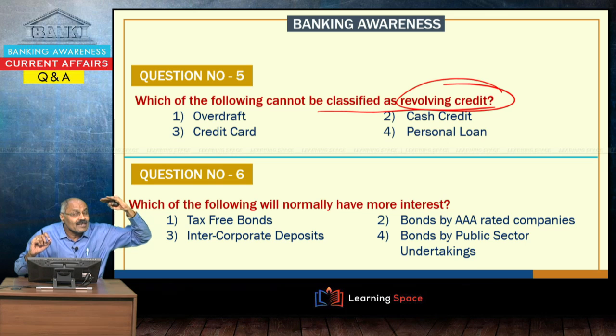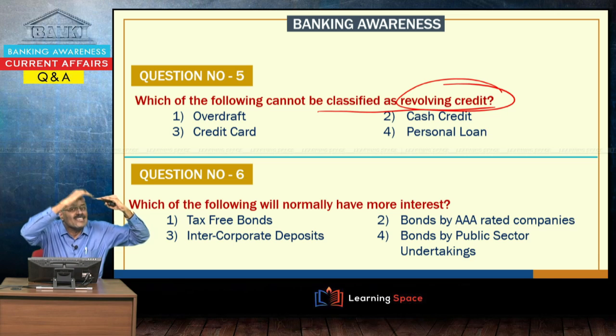Overdraft. Overdraft means a limit is given, say 5 lakhs. So, up to 5 lakhs you can use bank money if you want. If you do not want, you need not take the loan. So, the limit is given. It is up to you whether to use it or not. You can use 1 lakh, 2 lakh, 3 lakh, 4 lakh, 5 lakh, but you cannot exceed 5 lakh because the limit is 5 lakh.